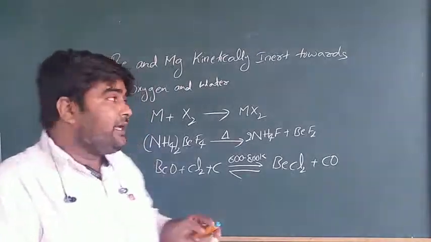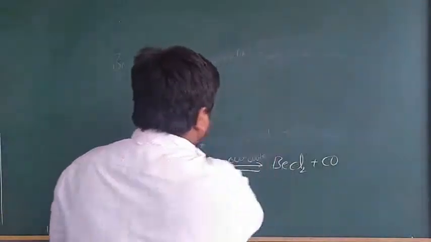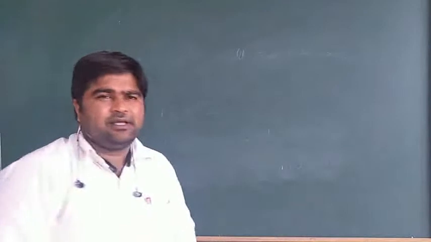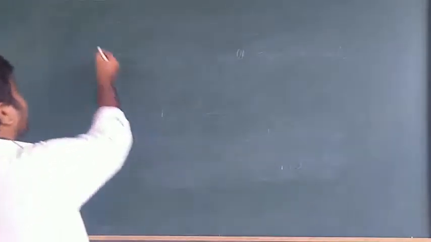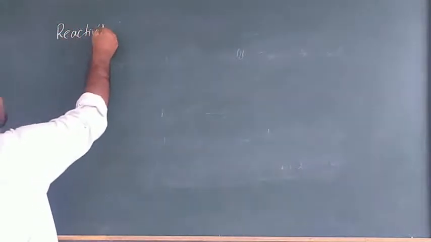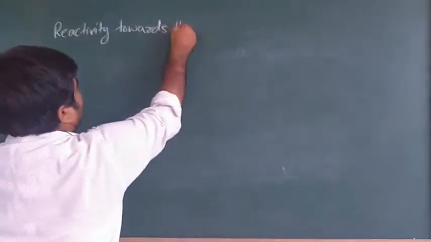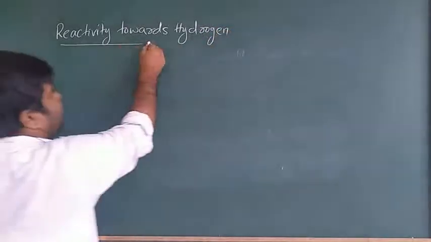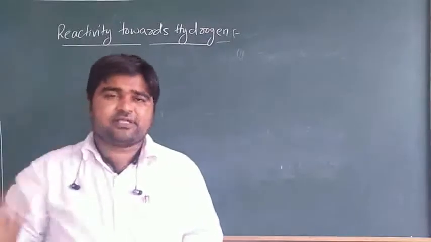Today in class we are going to discuss reactivity towards hydrogen. Yesterday we discussed only two chemical reactions, reactivity towards oxygen and water, and reactivity towards halogens.